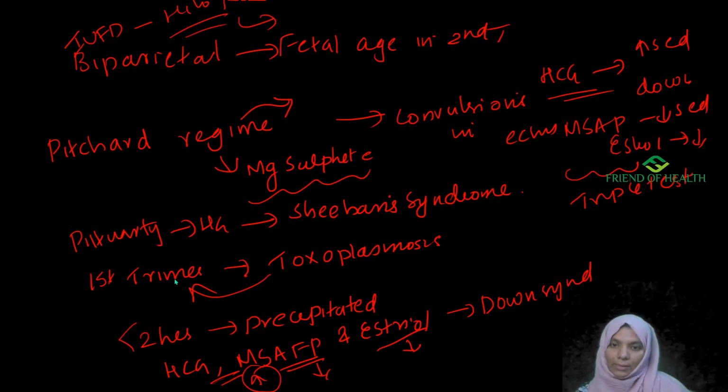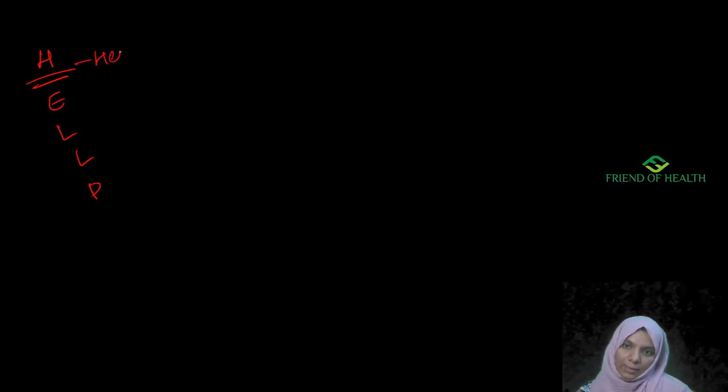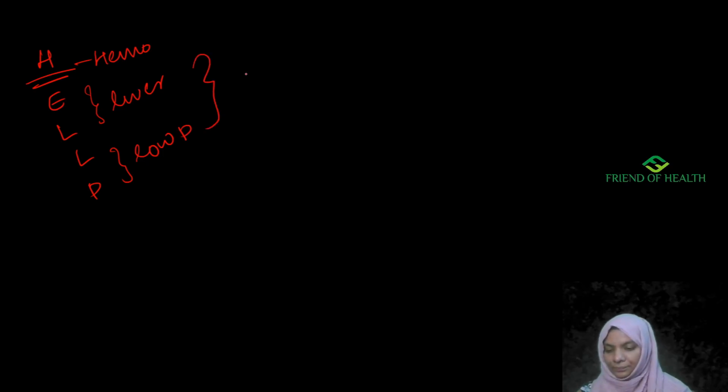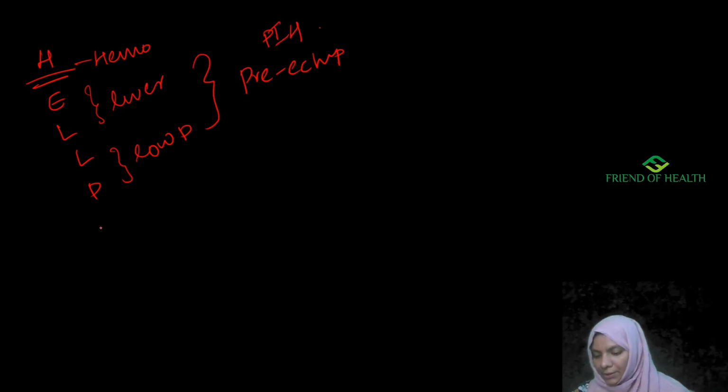HELLP syndrome is a complication of preeclampsia. So what is HELLP syndrome? The full form is hemolysis, elevated liver enzymes, low platelet count. This is seen in preeclampsia, also known as pregnancy induced hypertension.